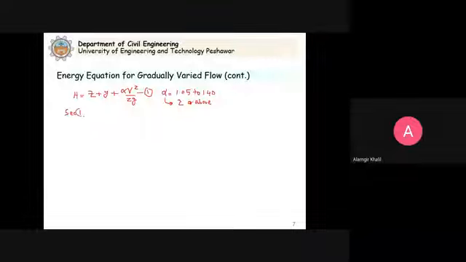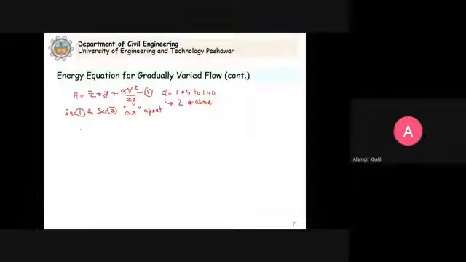We have section 1 and we have section 2 that are delta x apart. What is the horizontal distance between them that we consider? These are delta x apart, the two sections. It means the distance between the two is delta x.